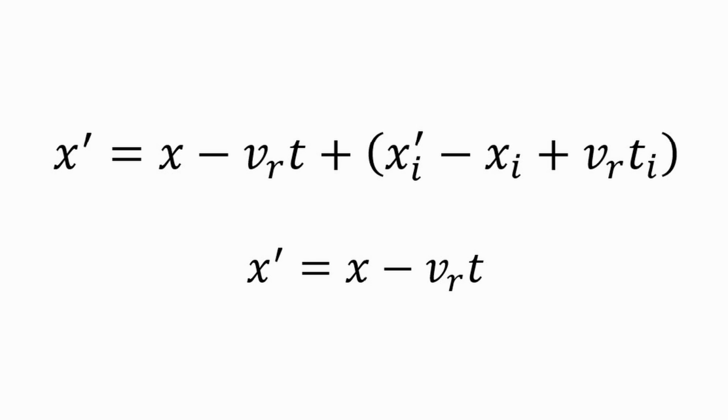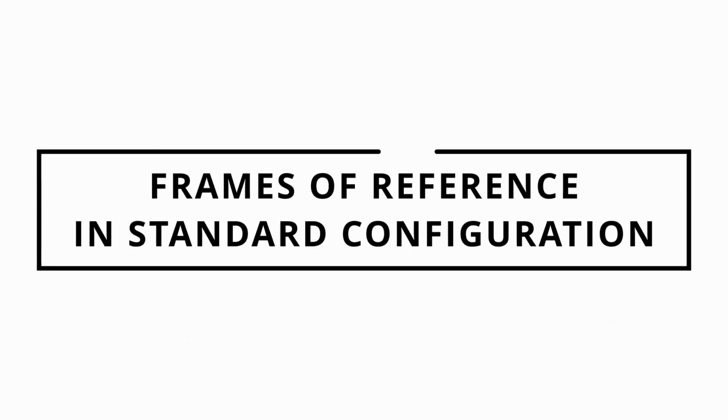This is valid when both frames of reference x(t) and x'(t) share a common origin. Frames of reference that share a common origin are said to be in the standard configuration. The standard configuration allows simplification of the math with no loss of generality in the conclusions. Usually, it is assumed that the coordinate x' is moving in relation to the coordinate x with a velocity v_r.